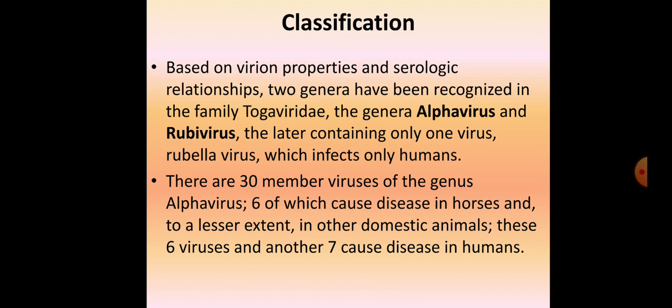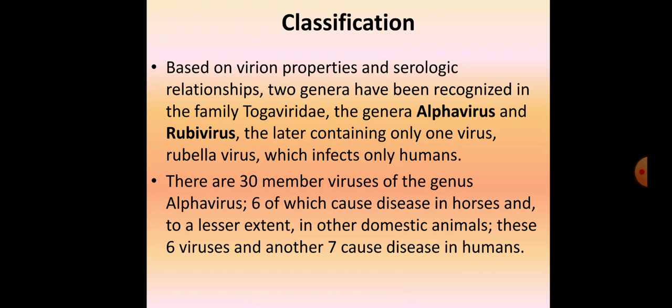So we are left with only one genus, that's alphavirus, which is important from our veterinary point of view. So that genus is your alphavirus. Another genus is rubivirus, that's the virus infecting only humans.